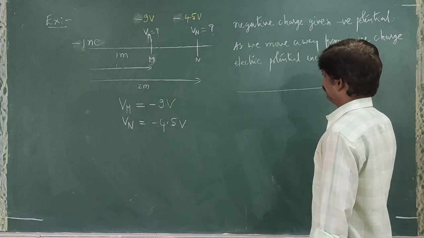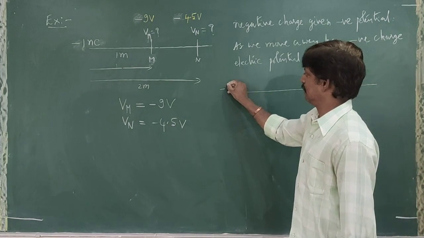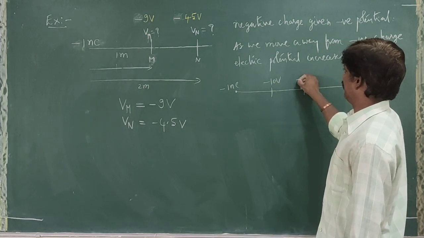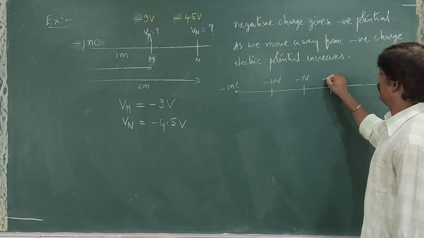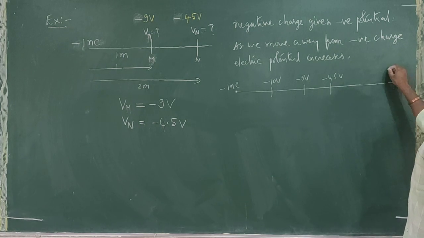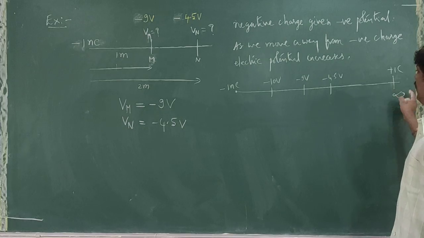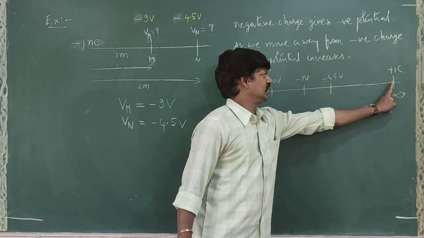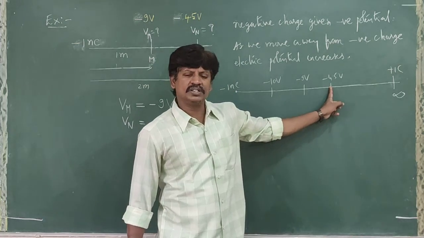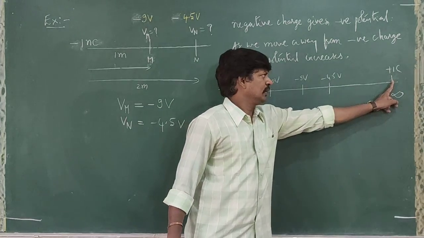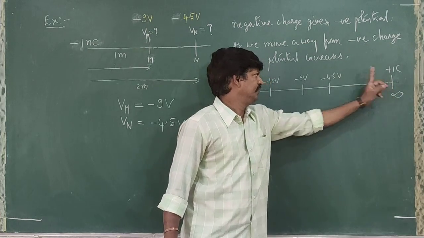Now, for example, here I am having a minus 1 nanocoulomb. Here I am having, let's say, minus 10 volts. Here I am having minus 9 volts. Here I am having minus 4.5 volts. You want to bring, let's say, plus 1 coulomb of charge from where to where? Infinity to these points. You want to move plus 1 coulomb of charge from infinity to this point. What is the work done? Minus 4.5 joules.